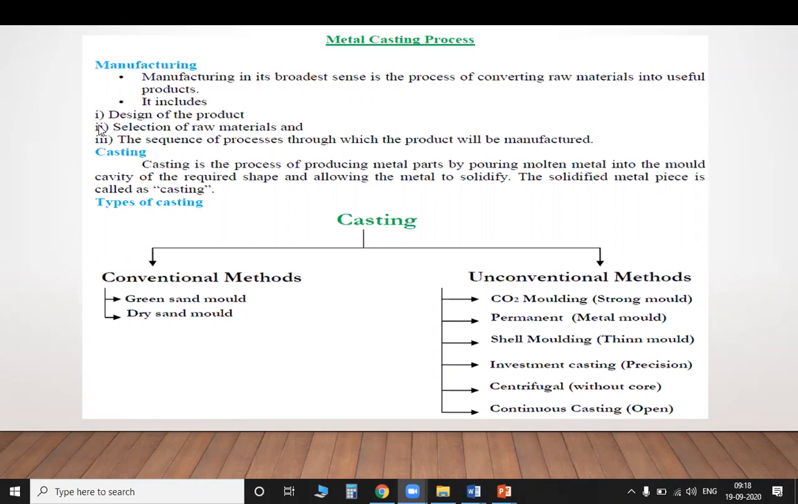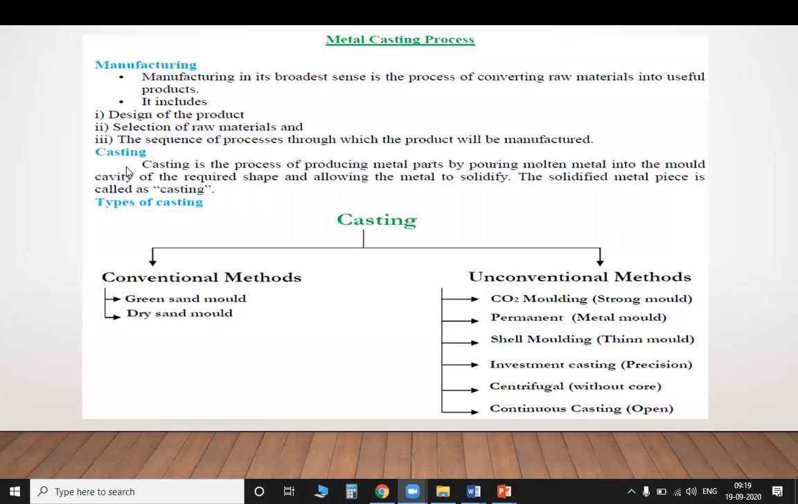The first one, design the product. The second one, selection of the raw materials. And the third one is the sequence of the process through which the product will be manufactured. The first one, what is the type of shape you want to manufacture? Before starting the casting process, we make our pattern. What is the shape of the pattern? What is the material of the pattern? The material of the pattern always depends on what type of molten metal is to be poured. So, what type of pattern material, what is the selection of the raw material, and what is the sequence of the process to get to the final shape.